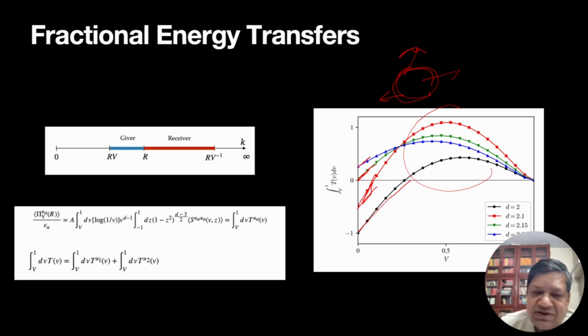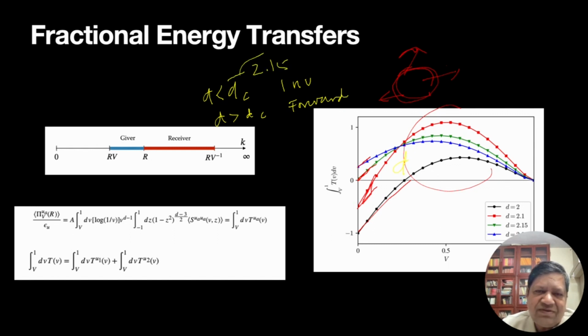So the critical dimension d_c: for d less than d_c, inverse cascade; d greater than d_c, forward cascade. And d_c is 2.15. At 2.15, the direction of cascade changes. Again, it's a very interesting proposition. Simulation-wise, I don't know how to check, but it will be a good thing to try out.